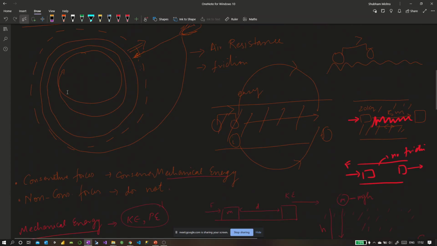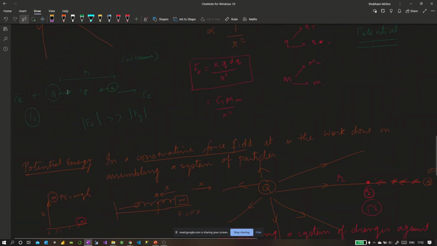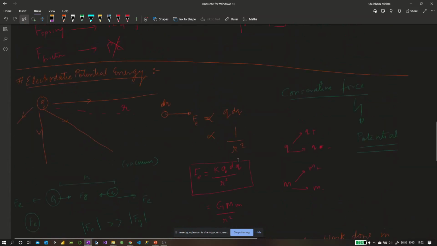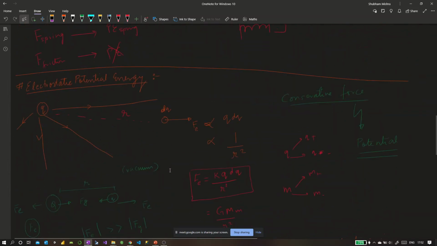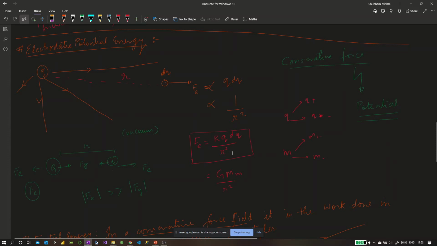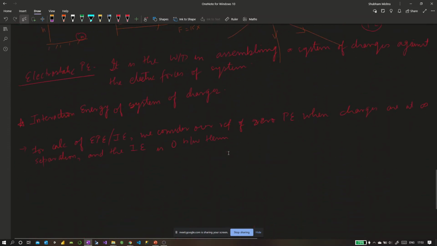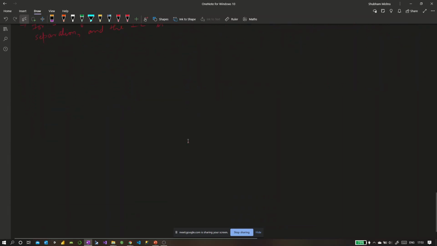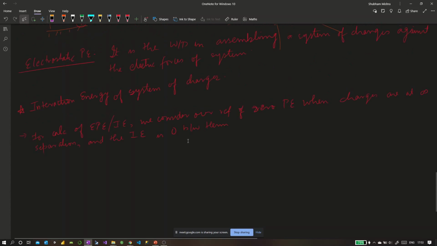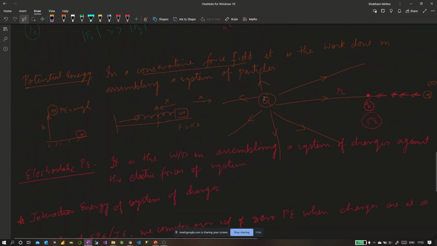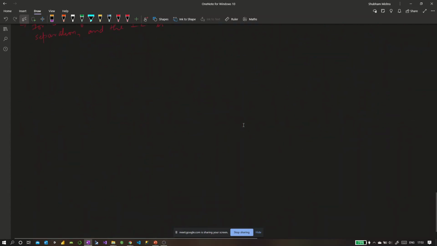Anything? Oh, okay. So we know what an electrostatic force is, just like we knew what gravitational forces were. But we ended up calculating the gravitational potential energy. Until now, we have not seen how we calculate electrostatic potential energy. We know what it is, but let's see how we can quantify it. Until now we know for sure that the electrostatic potential energy between two charges which are at infinite distance is assumed to be zero. That is our reference. Now, when we bring it to a distance r, how do we tell the electrostatic potential energy of the system? So let's start quantifying things and let's get things interesting.